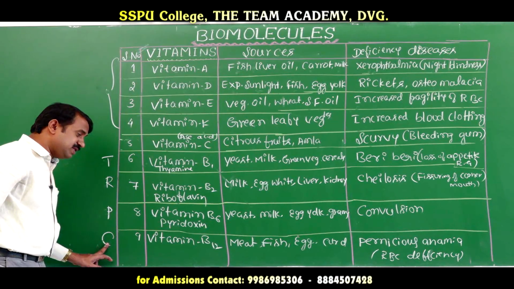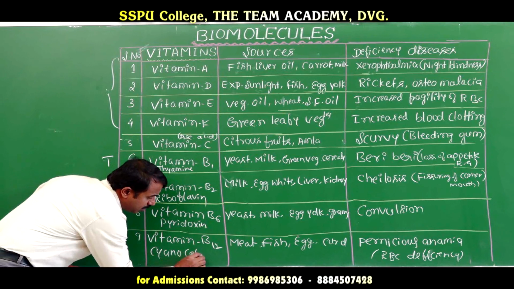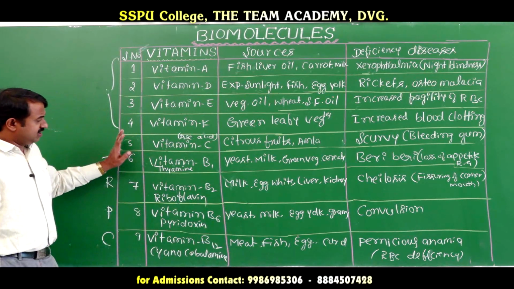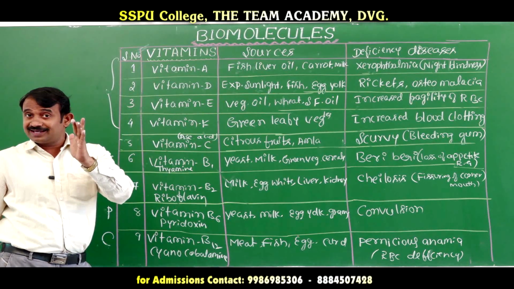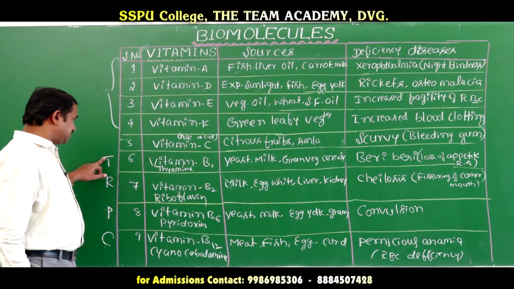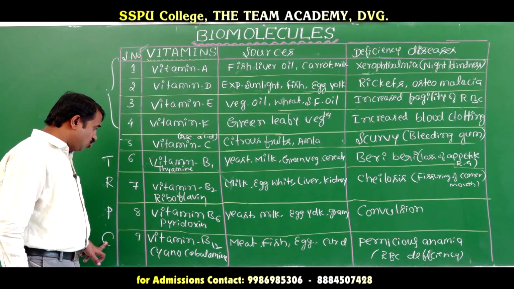Last one, vitamin B12 is cyanocobalamin. Okay, these are all also called vitamin B complex. The vitamin B complex means TRPC: thiamine, riboflavin, pyridoxine and cyanocobalamin.